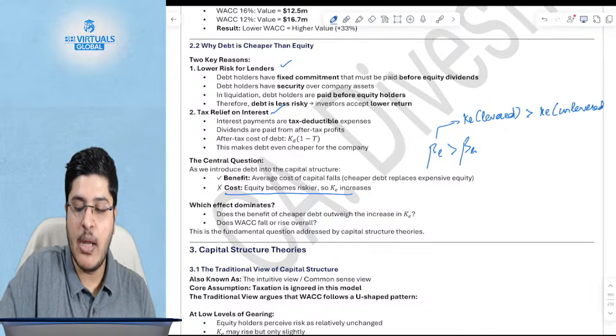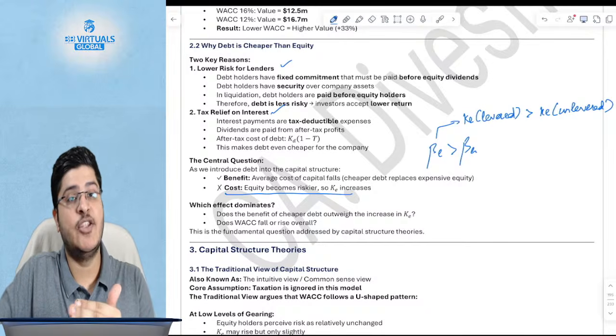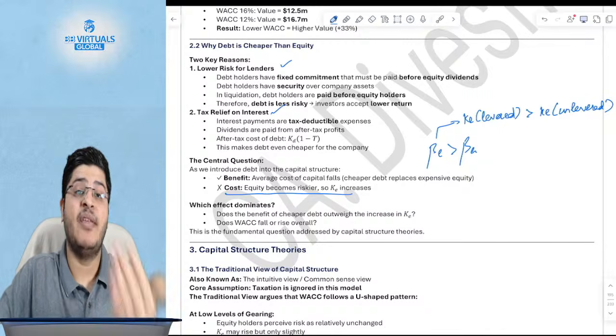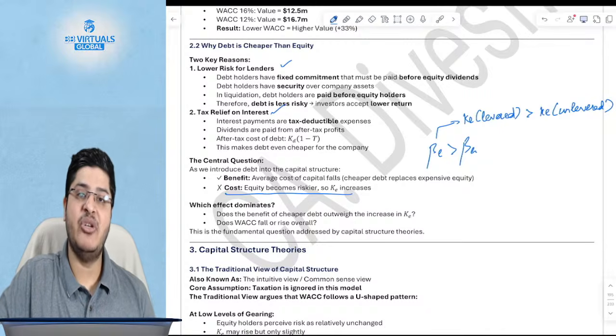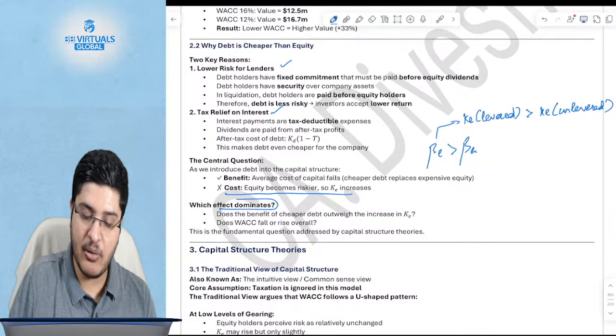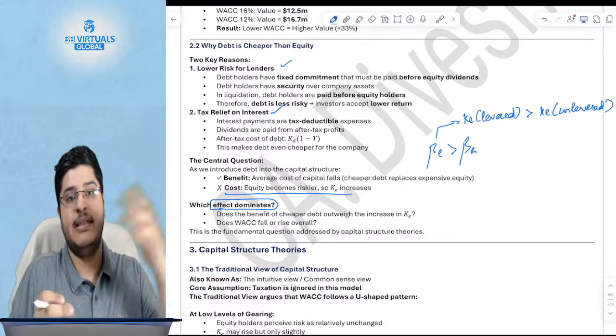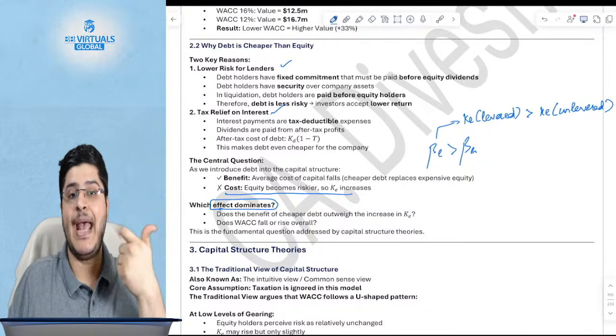When you have no debt in the business, then your financial risk is also low. If the financial risk is low, then the requirement from an equity shareholder perspective will also be lower. So which effect dominates? On one hand, you have the benefit of cheaper debt. Again, why is debt cheaper? Because of low risk and because of the tax shield.